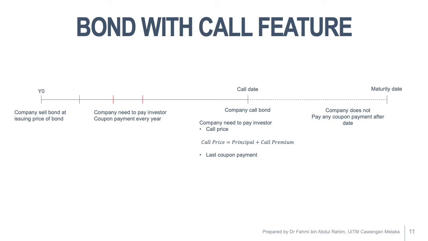So at the call date, let's say the company calls the bond or repurchases the bond, then the company needs to pay the investor the call price. The call price is basically the principal or par value plus the call premium. Then the company needs to pay the last coupon payment on the call date of the bond. After the company repurchases the bond, the company doesn't need to pay any coupon payment to the investor.